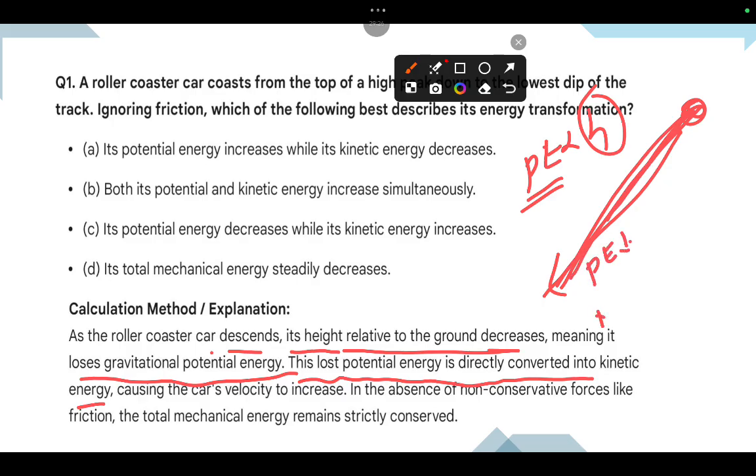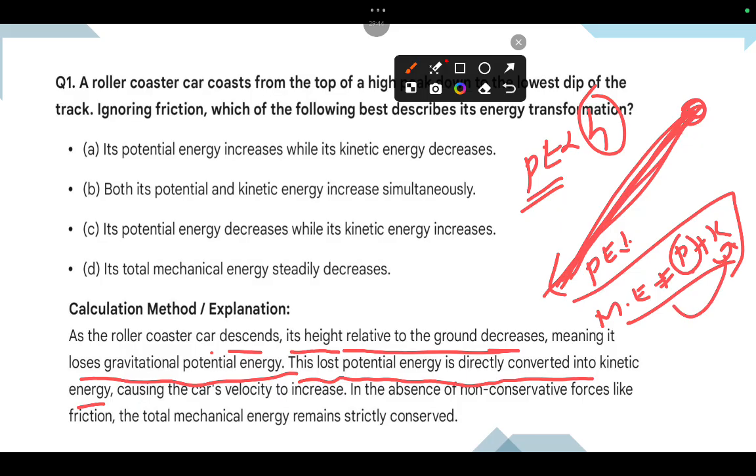But as you know very well, total mechanical energy is equal to PE plus KE. If one is decreasing, the other will be increasing, and at the end the mechanical energy must remain equal to the mechanical energy. So potential energy decreasing obviously means kinetic energy is increasing. So whenever this car comes from top to bottom, its speed is increasing, and speed is related to the kinetic energy.